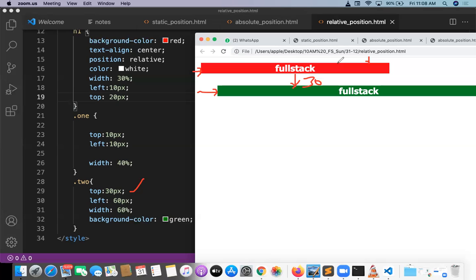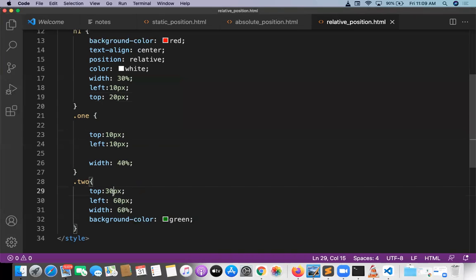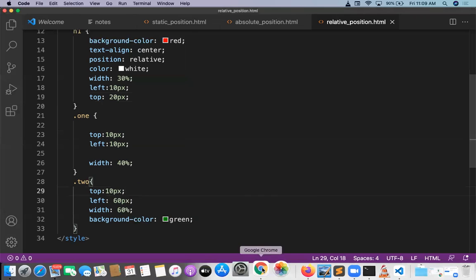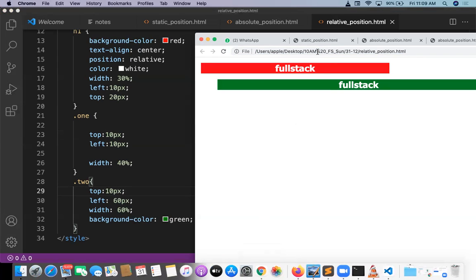Okay, so let it be. I just want to go with top value 10 pixel. So now you can easily observe where the top value is taken from. Top value is not taken from the body. If it were taken from the body, it would overlap on the red. Why? Because of one top 10, two top 10, both are in the same place. But here, both are not in the same place. Why? Because it is in the part of relative position.